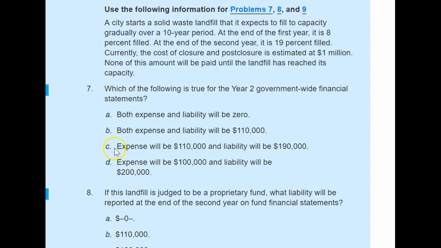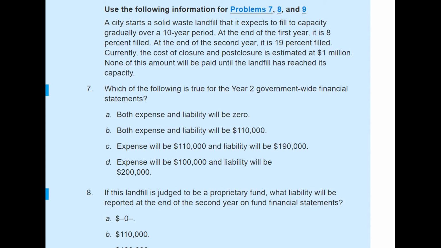So answer C is correct: the expense will be $110,000 and the liability will be $190,000, since none of this amount will be paid until the landfill has reached its capacity. If they make certain annual payments, then we could reduce that portion from their liabilities.